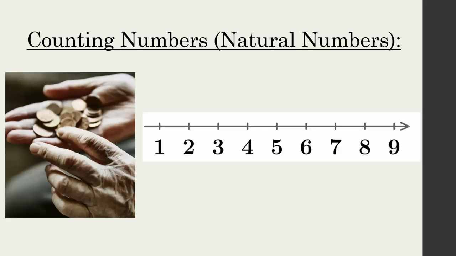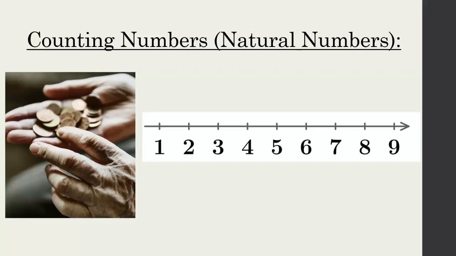1, 2, 3, 4, 5, 6, 7, 8, 9, 10. Now, just to note, it does not include 0. So we start with 1, 2, 3, 4, 5, 6, 7, 8, 9. It doesn't include 0. Also, it doesn't include any fractions, so we're not looking at a half or 2.8 or anything like that. It's just your whole numbers.